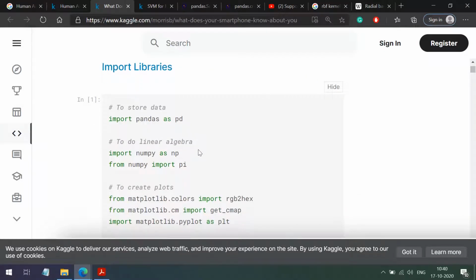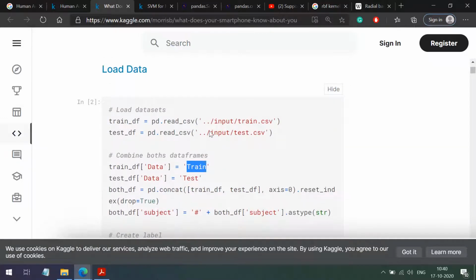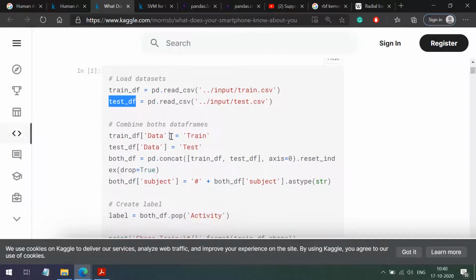So let us see. First we have to import the libraries. Then they are reading the 2 files, train.csv and test.csv, using the read_csv function. They are reading into the train_df data frame, then test_df.